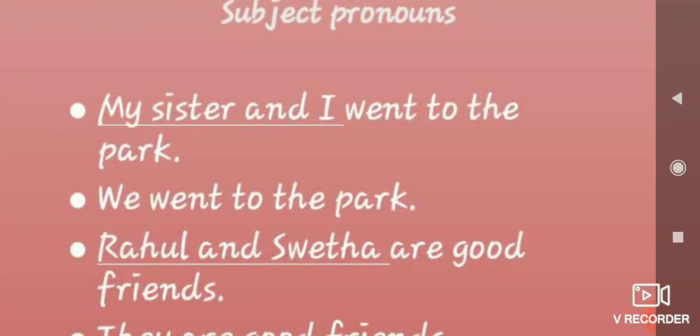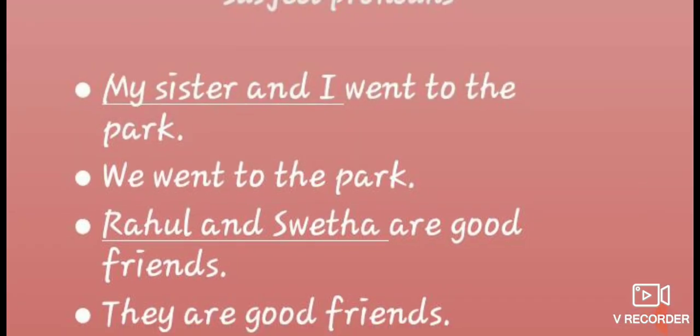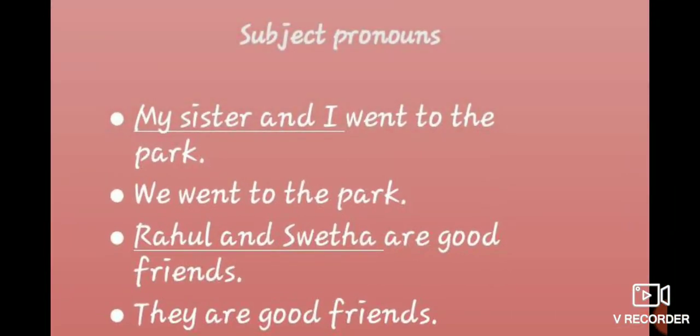Here see, my sister and I. I have already told you, if you are included in that, you have to use we. If there are two names, one boy or one girl, two boys, two girls, two animals, two things, then you have to use they. For singular you have to check whether it is male or female. Likewise gender you have to check, and if it is plural, you have to use the plural pronoun. Okay, then let's move on to the next thing.